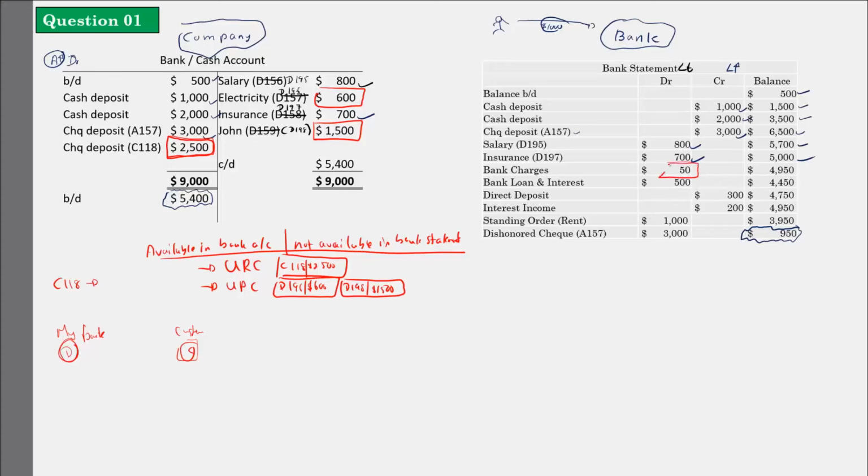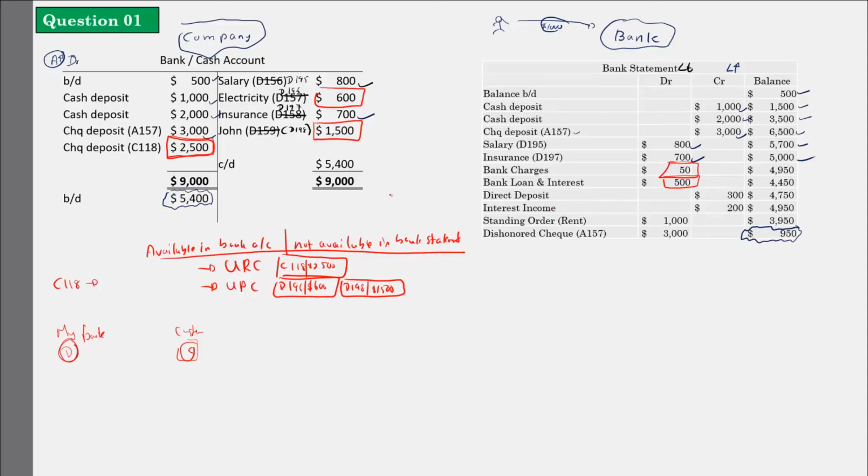And direct deposit. What is this direct deposit? One of my customers has directly deposited the money to the bank account. He has not informed me. He had my bank account details, he directly deposited the money to my bank account. He didn't inform me. So if he didn't inform me, how will I know whether he deposited or not? I will not know, right?